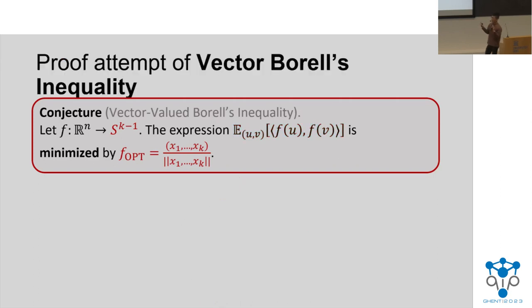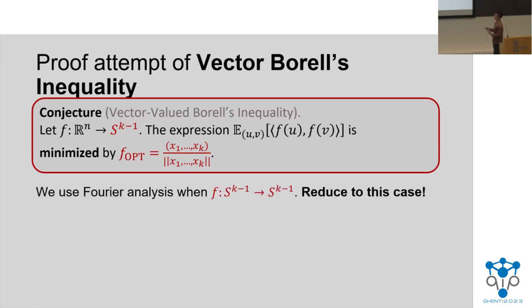So what goes wrong here? What intuition can we provide which shows that this conjecture might be a reasonable one? Well, one thing is that we are able to actually show this special case when we're going from the k-dimensional sphere to the k-dimensional sphere. And this uses Fourier analysis over an appropriate choice of basis. This is a non-trivial proof, but unfortunately, this doesn't suffice by itself.